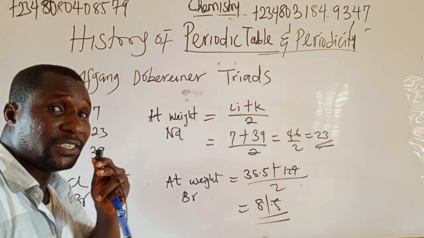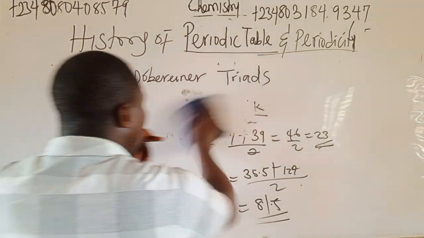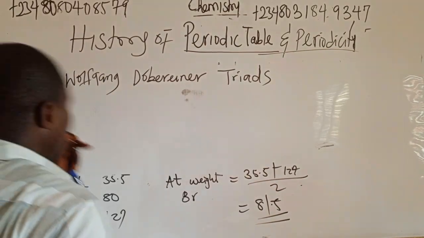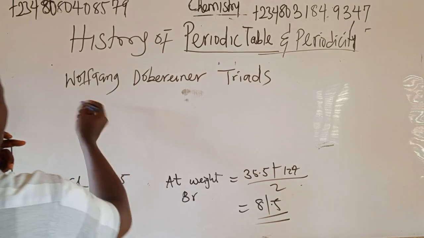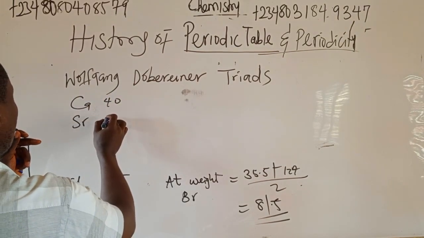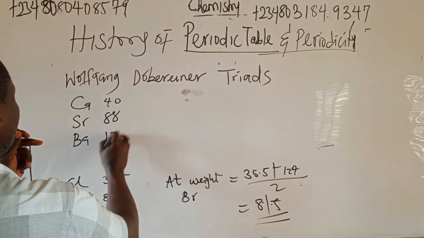These are elements in the same group. Let's see another one that follows Döbereiner's triad method, when you have calcium 40, strontium 88, and barium 137.